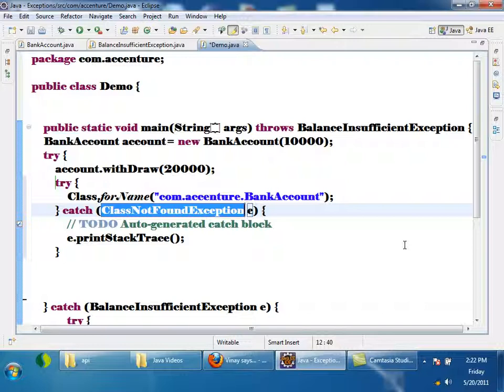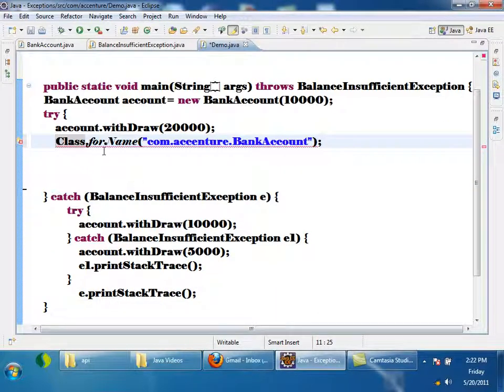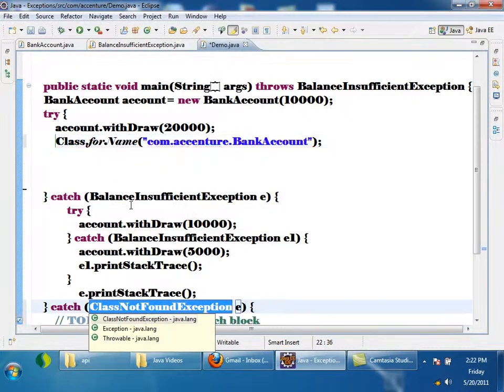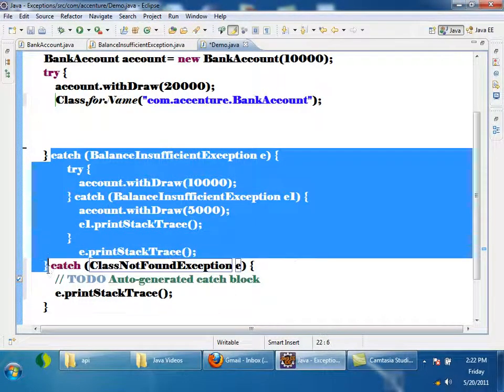Now in one try I had another try, right? Now I'll just press Control Z. See here, there is another thing. I'll add a catch clause to the surrounding try. If I select this, for one try block there are two catches.